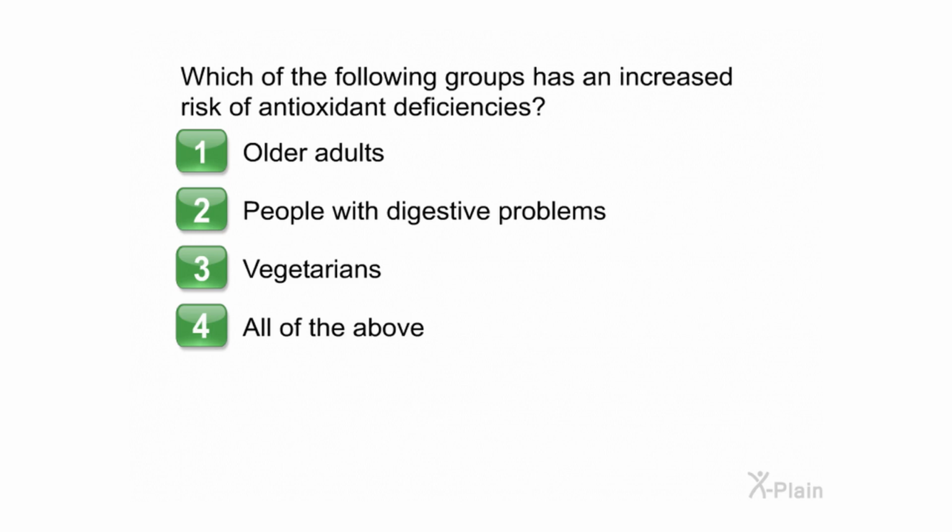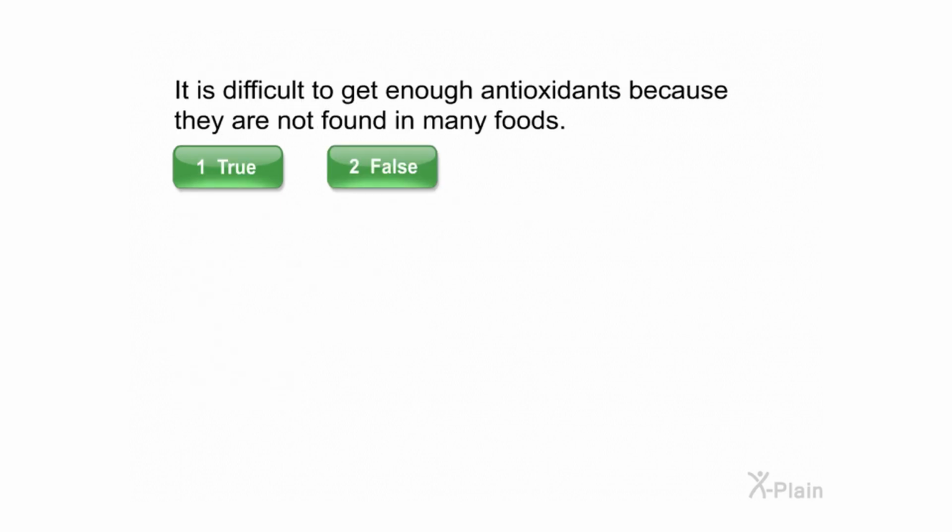Choose one of the following options. 1. Older adults. 2. People with digestive problems. 3. Vegetarians. 4. All of the above. Correct. It is difficult to get enough antioxidants because they are not found in many foods. Select true or false.